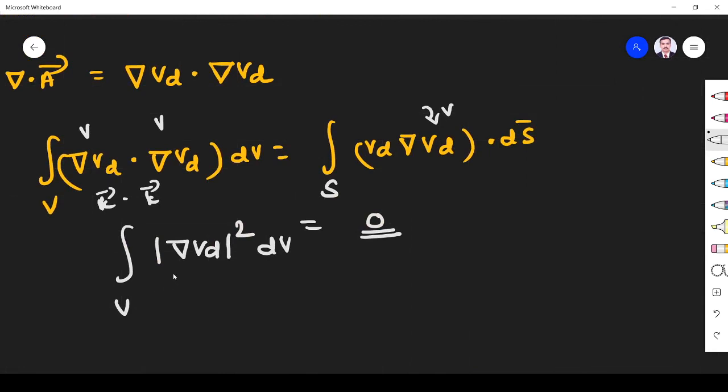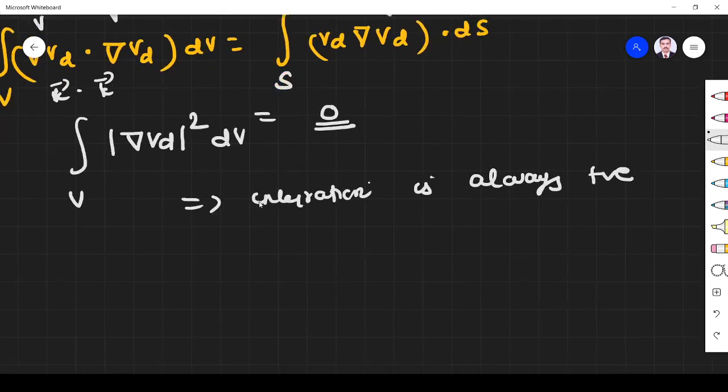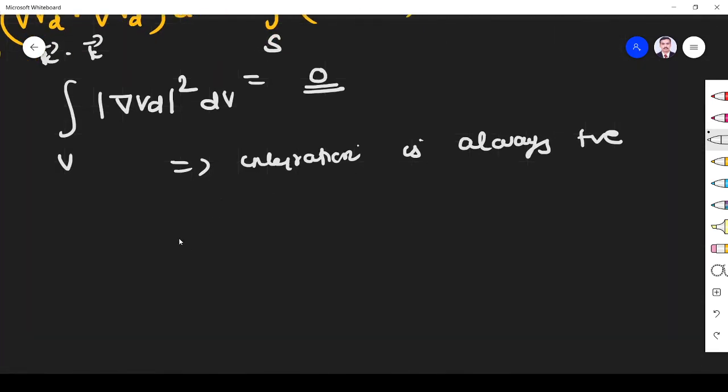This is mod del Vd square, right? We know that this is what mod means. The answer should always be positive, which means the integration is always positive. So mod del Vd squared is equal to 0. What are the two conditions under which this integration is possible? Mod del Vd squared dv is 0.